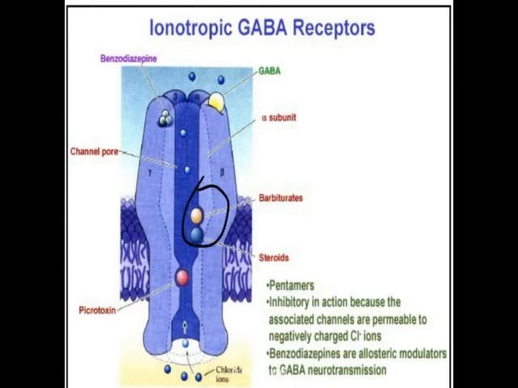Barbiturates bind here. GABA binds here. This is the channel pore through which the chloride entry takes place. Okay, so that is the pentamer. So that is the ionotropic GABA receptor which has the chloride ion channel.